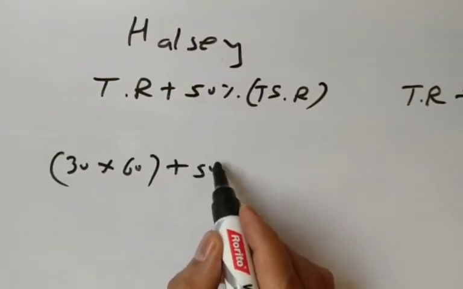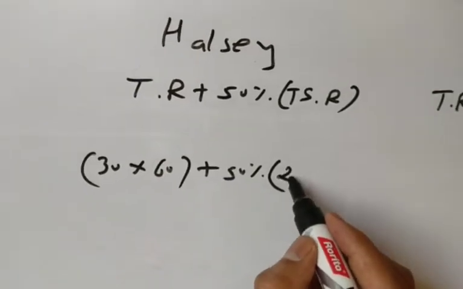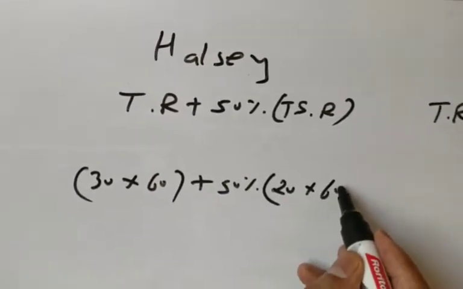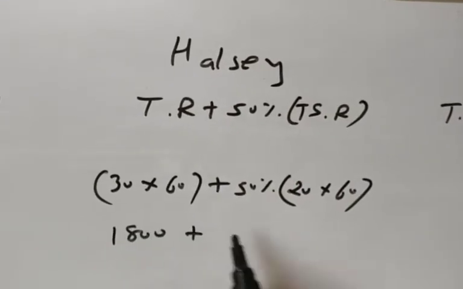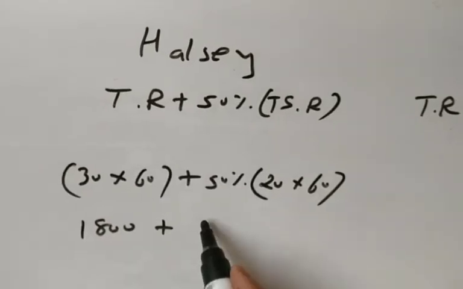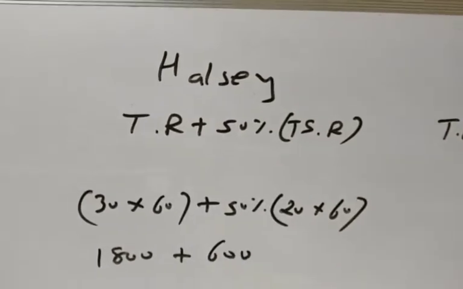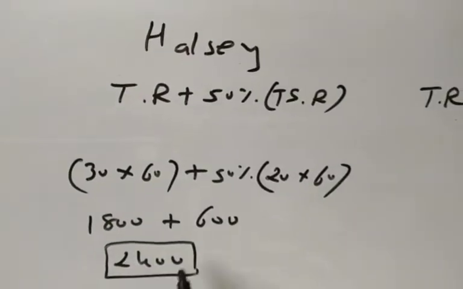According to Halsey plan, time taken 30 into wage rate 60 plus 50% of the 20 hours saved, so 20 into 60. 30 into 60 means 1800, 20 into 60 is 1200, and 50% of 1200 is 600. So the answer is 2400.